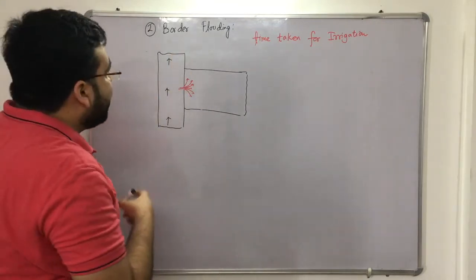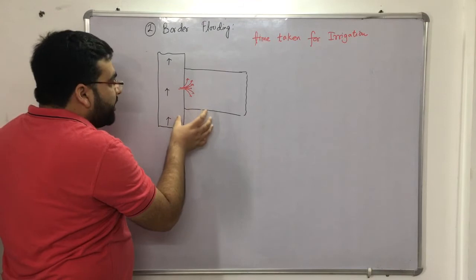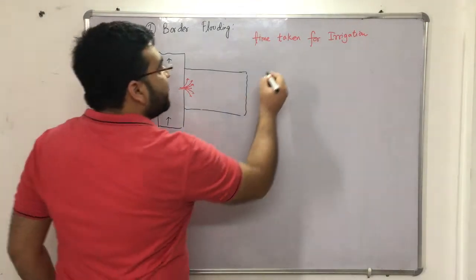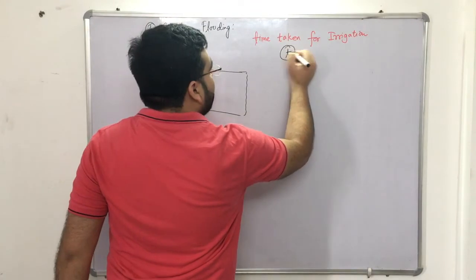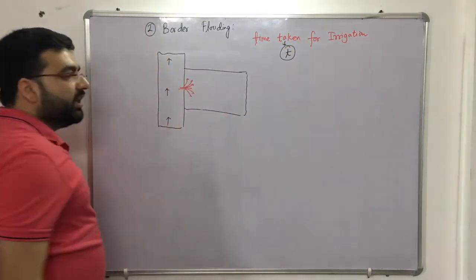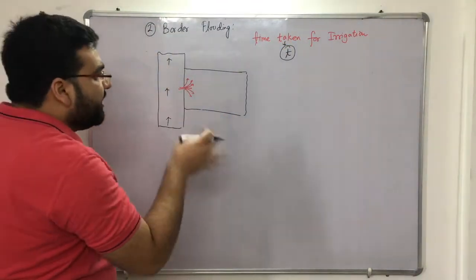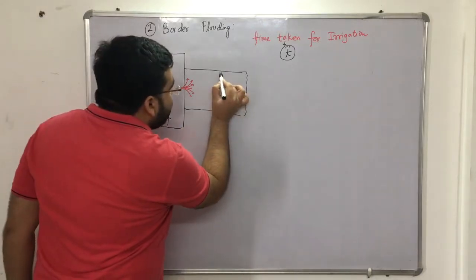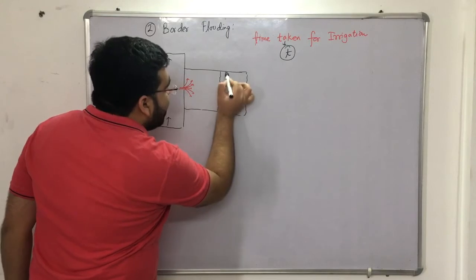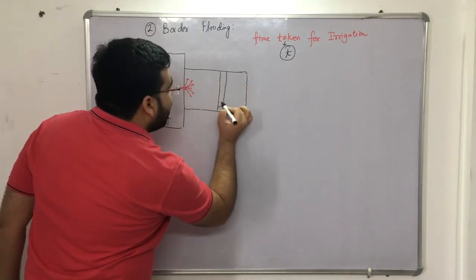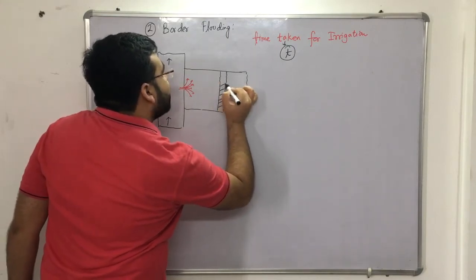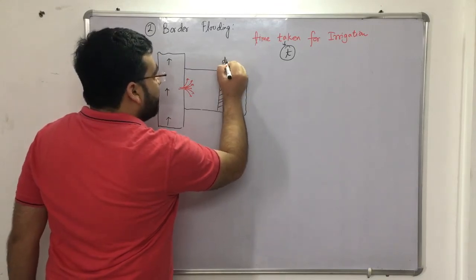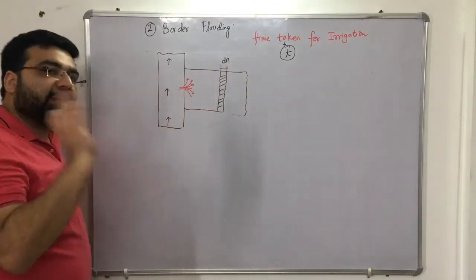So let us say that the time taken by water to irrigate this particular land is T, right? It can be minute or second or whatever. Okay. Now let me take a particular strip of this, right? Let the area of this strip be dA, small dA. Small dA means small area, right?